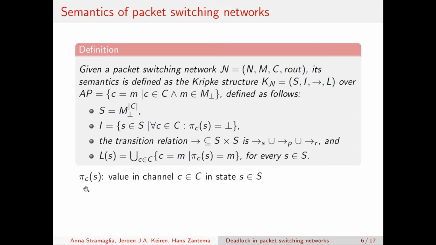We indicate with pi over C of S the value in channel C in a state S. And I will give you some other notation. We also indicate that transition over PR means the union of the transitions of type process and receive, while not transition over PR means that there is no state S prime that can be reached from a state S with a transition of type process or receive.